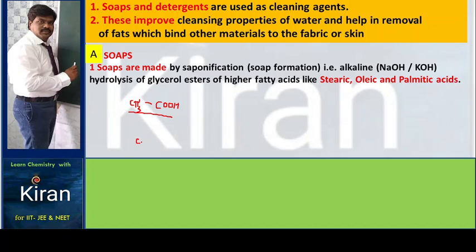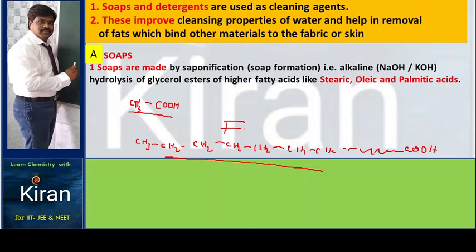Instead of one CH3, there are CH3, CH2, CH2, CH2, CH2, CH2, CH2 and many more after that, then COOH. This is a long chain carboxylic acid. These long chain carboxylic acids are known as fatty acids. Examples here are stearic acid, oleic acid and palmitic acid.